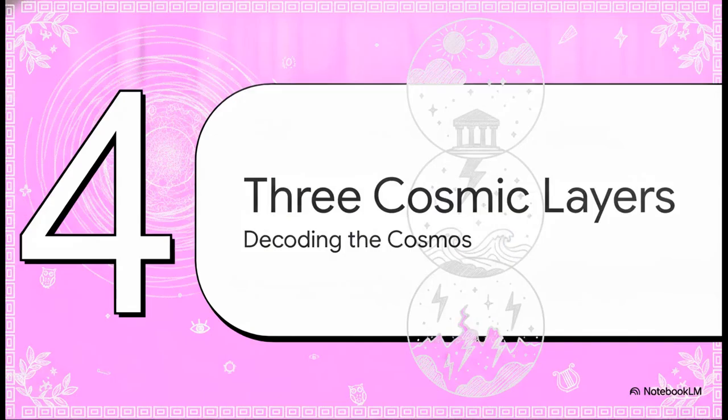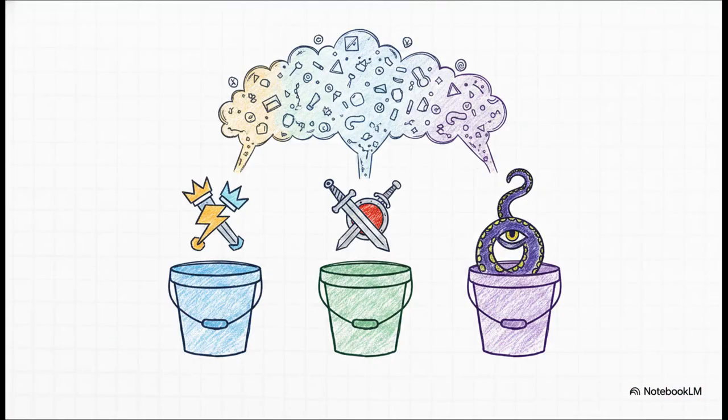All right, let's move to Section 4 and see how this builds, the 3 cosmic layers, decoding the cosmos. So, now that we have the tools to actually tame this chaos, we need a core framework to decode the Greek cosmos itself.